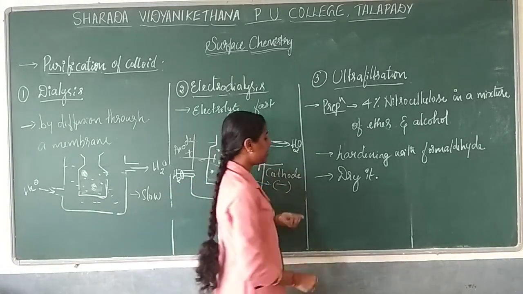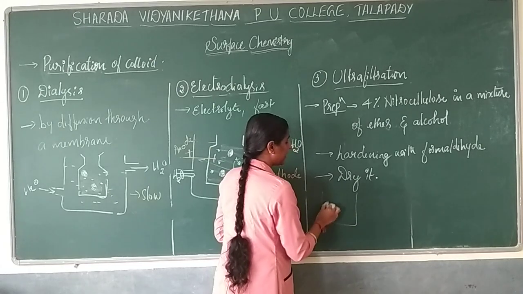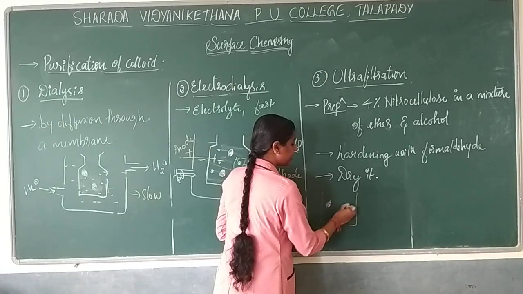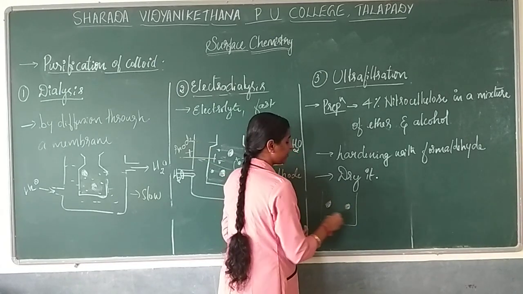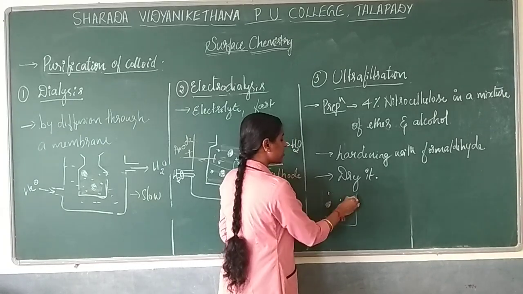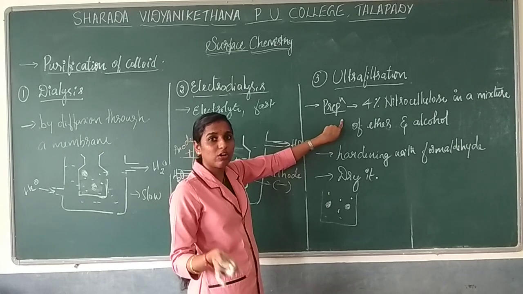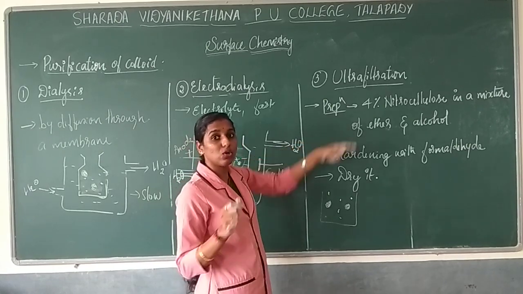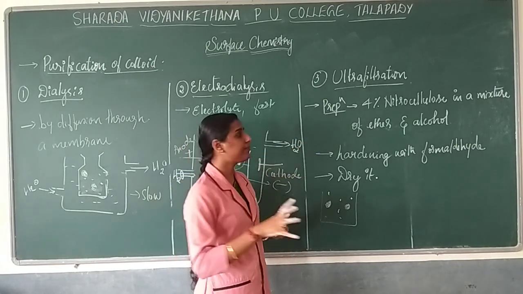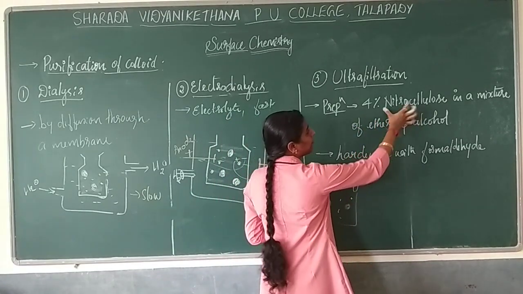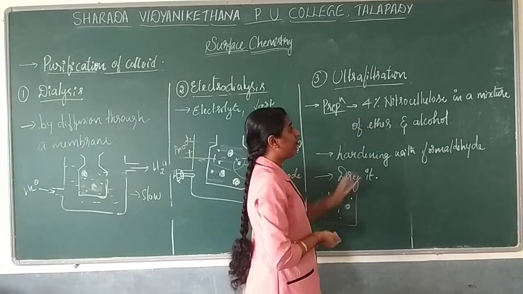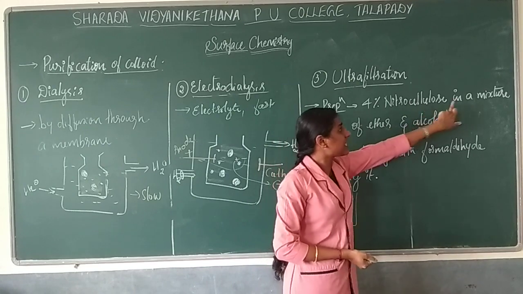So for example, now here you have a solution. In this, you have colloidal particles, along with that some impurities are also present. So how are you going to remove them? By using normal filtration or normal filter paper, it cannot be done. So what you are supposed to do? That filter paper, you are going to dip in this solution. So 4% of nitrocellulose in the mixture.